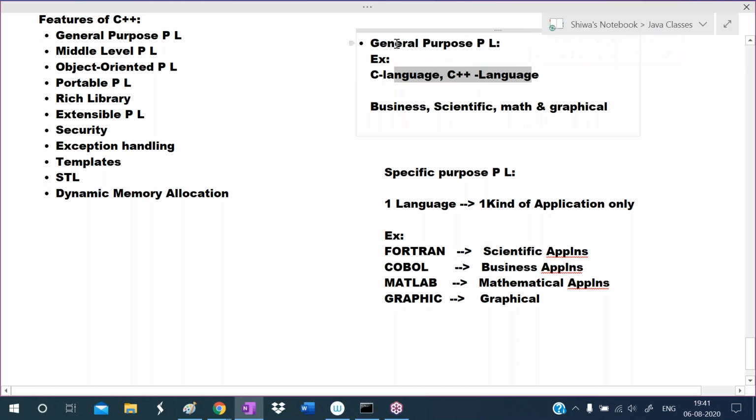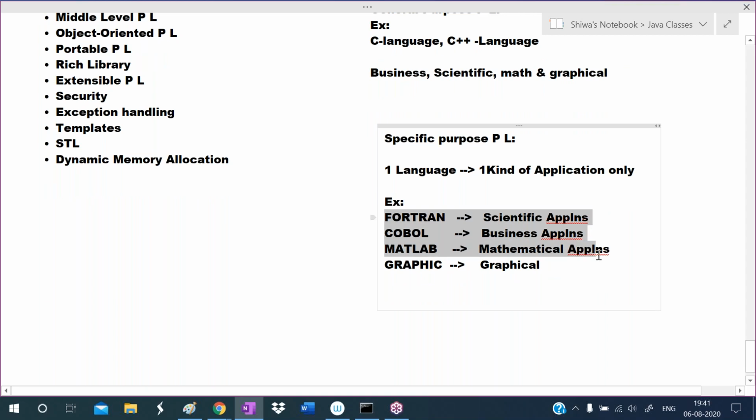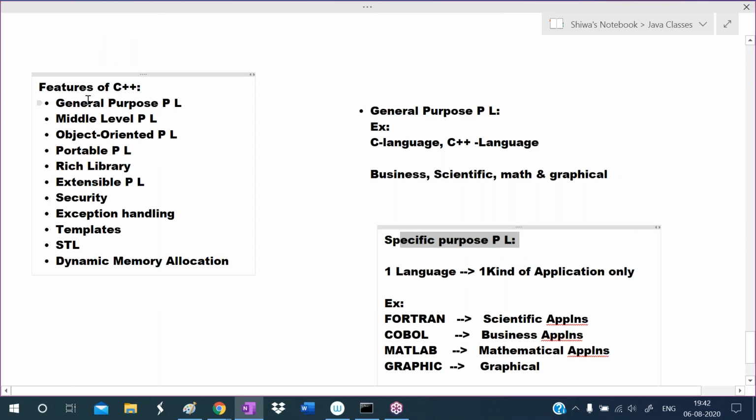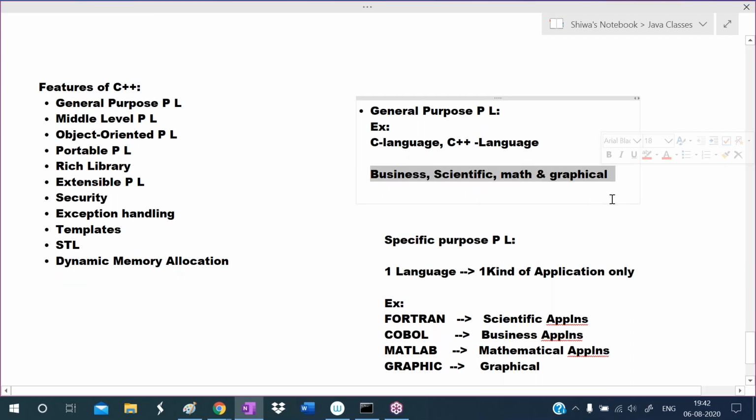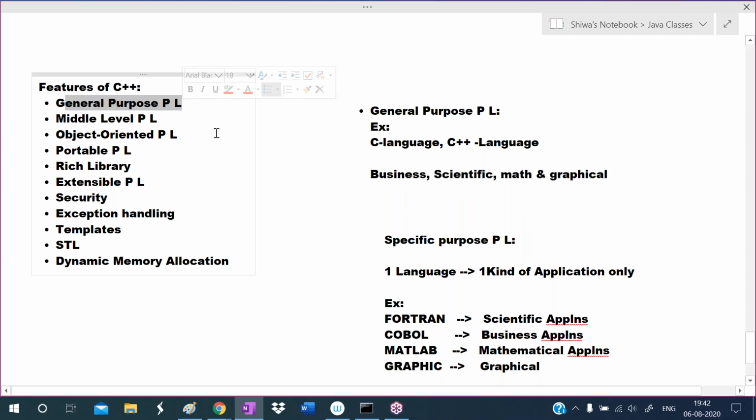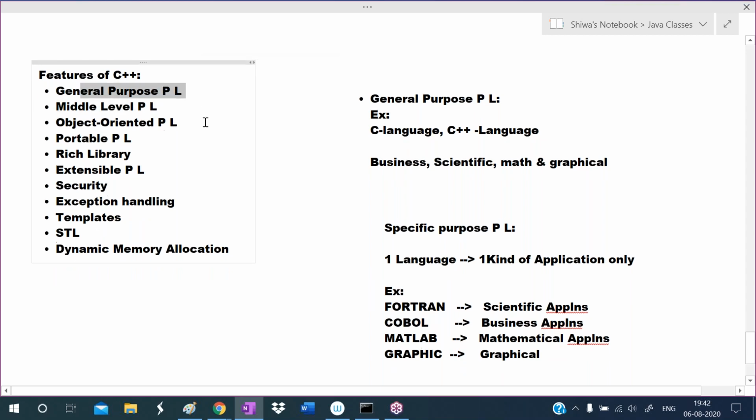C and C++ are examples of general purpose programming languages, whereas Fortran, COBOL, MATLAB, Graphic are examples of specific purpose programming languages. I am calling C++ a general purpose programming language because for many kinds of applications, there is one common language, that is C++.